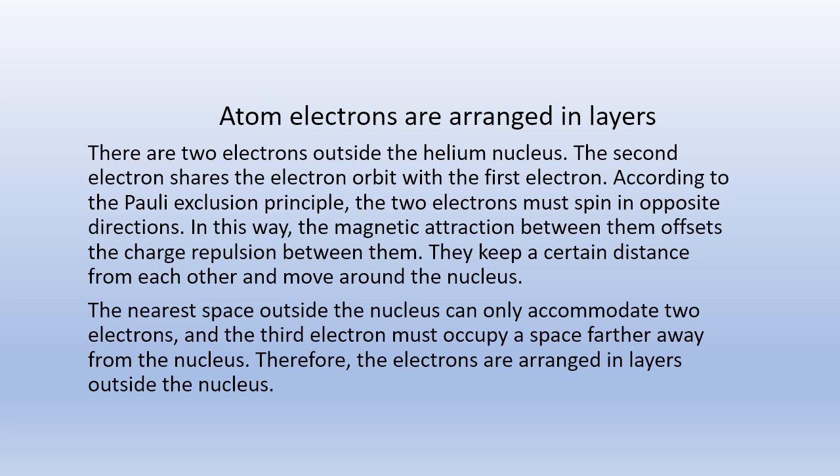They keep a certain distance from each other and move around the nucleus. The nearest space outside the nucleus can only accommodate 2 electrons, and the third electron must occupy a space farther away from the nucleus. Therefore, the electrons are arranged in layers outside the nucleus.